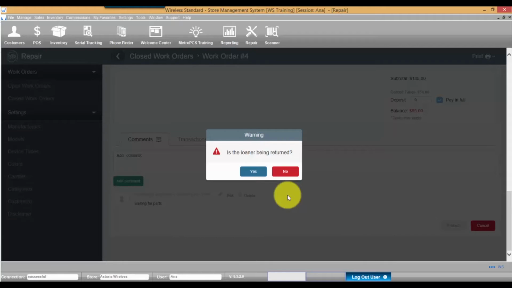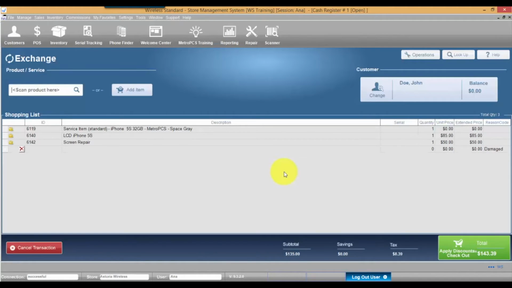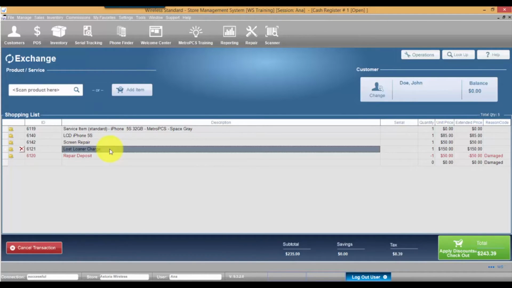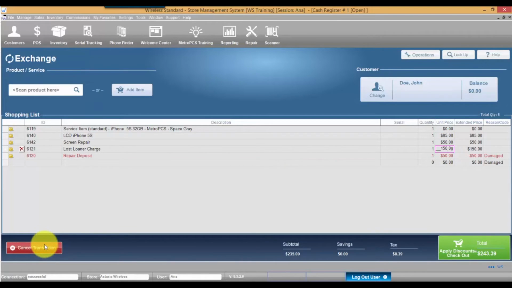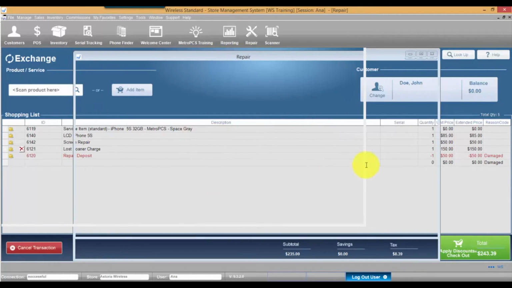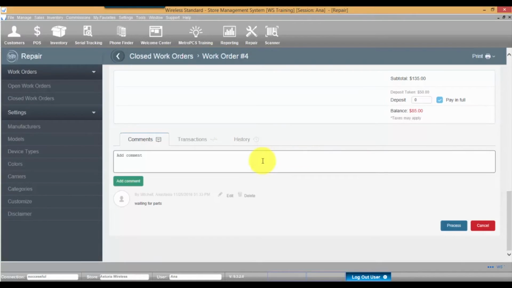If a loaner device was given to the customer on the work order, the system will ask you whether the loaner device is returned. If not, the lost loaner fee product will be added to the shopping cart during the checkout process. If the loaner device is returned and you click Yes when processing a work order, it will be added to the shopping cart as a return item.